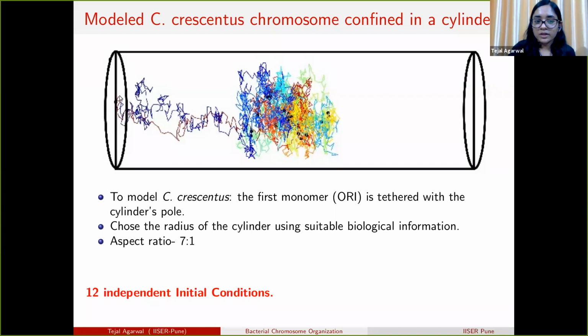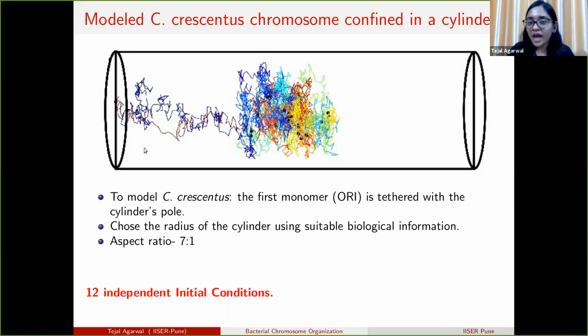Then this first monomer is connected with the last monomer, so 1 and 4000 are connected here. If the ring polymer is organized like this, then we see that 2 is also connected with 3999, and the third one is not connected, but comes closer to 3998.